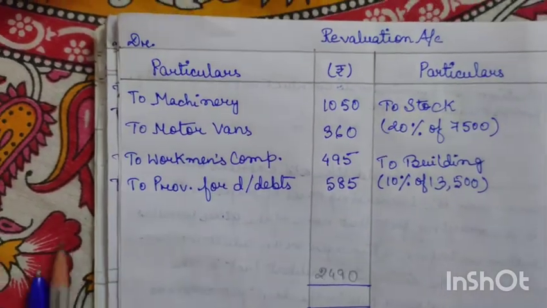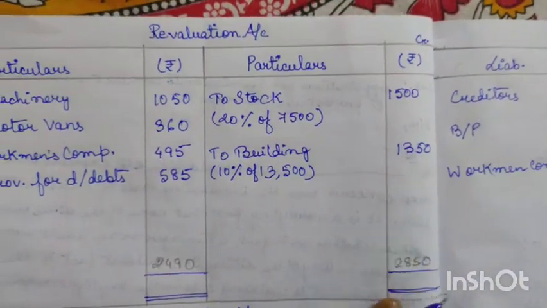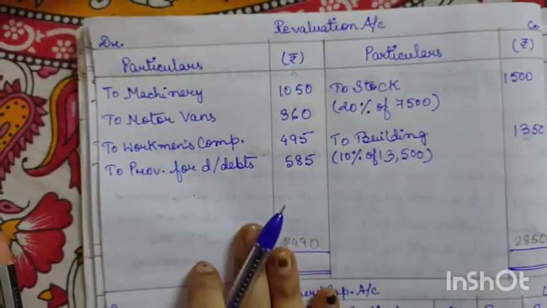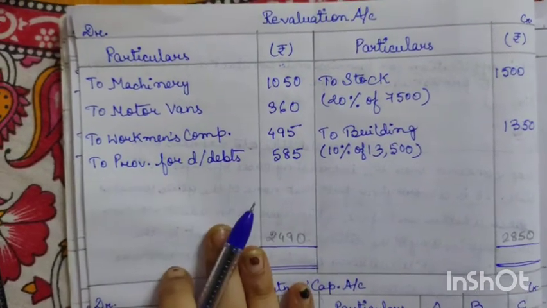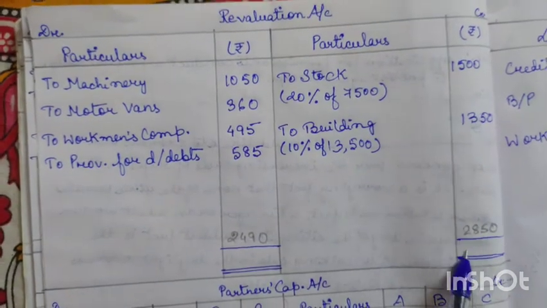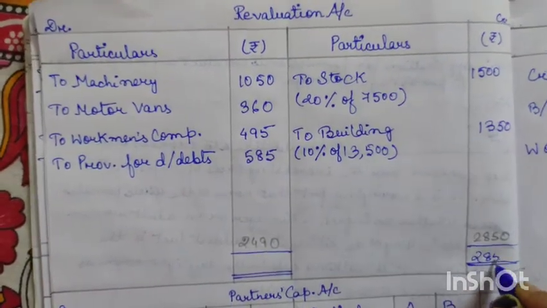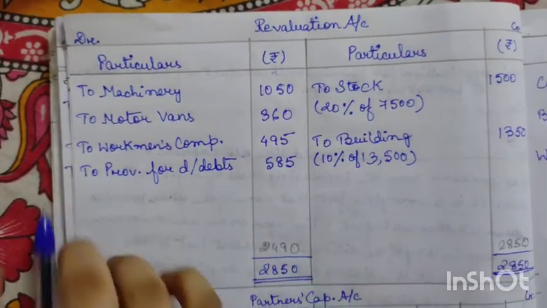So it is very clear that our credit side, that is the income side, is greater than the expense side. So that means there is a profit on revaluation. So first we will write this total over here, 2850. Now you can rub this one.